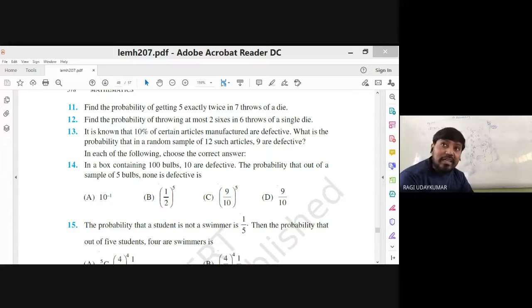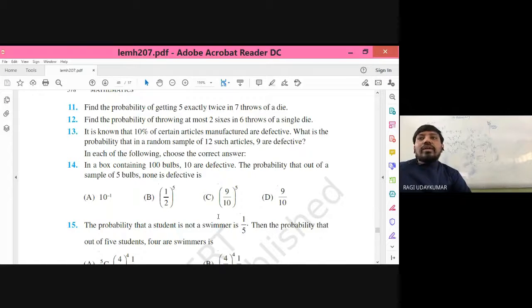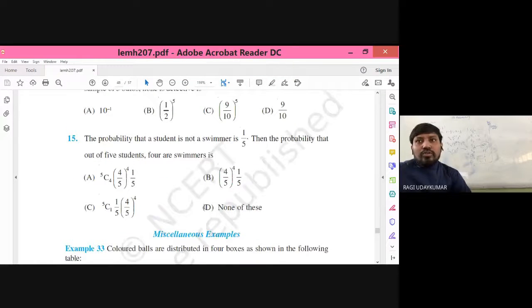So P equals 10%, that is 0.1, and Q you get accordingly. n is equal to 12. You need to find the probability of x equal to 9, that is 9 defective items. The 14th and 15th questions you can do it yourself. It's not very difficult.